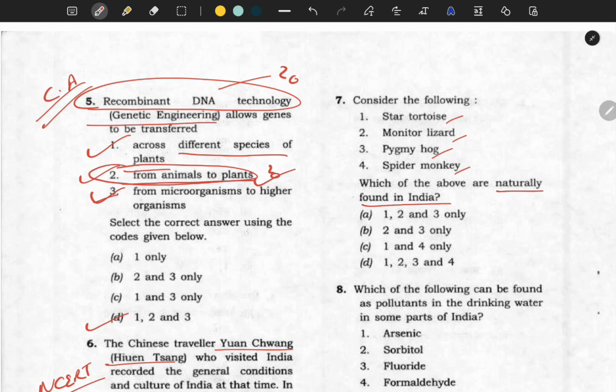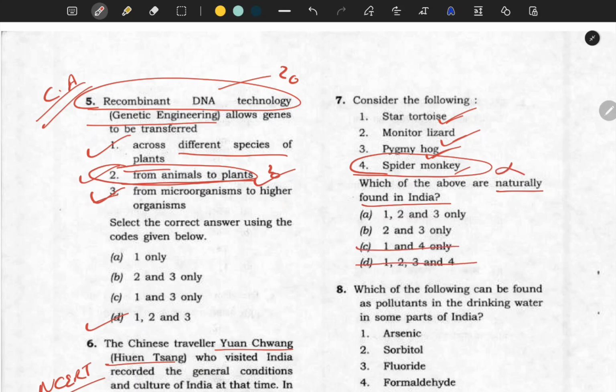Star tortoise, yes, it is naturally found in India. Monitor lizard, yes, it is also naturally found in India. Pygmy hog, yes, pygmy hog is also found in India. But spider monkey is not naturally found in India. So this is a wrong statement.